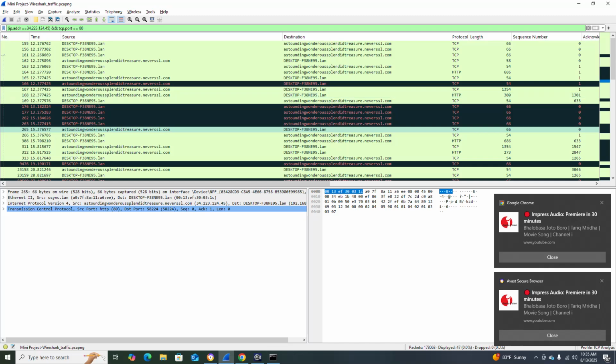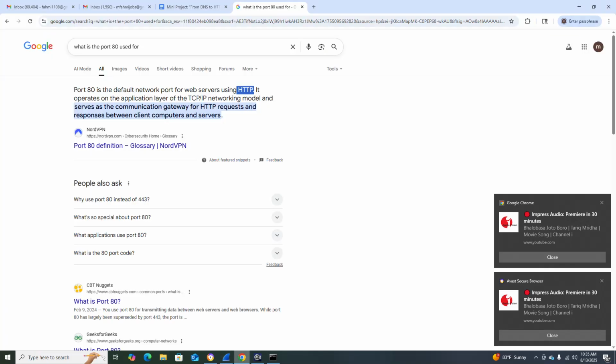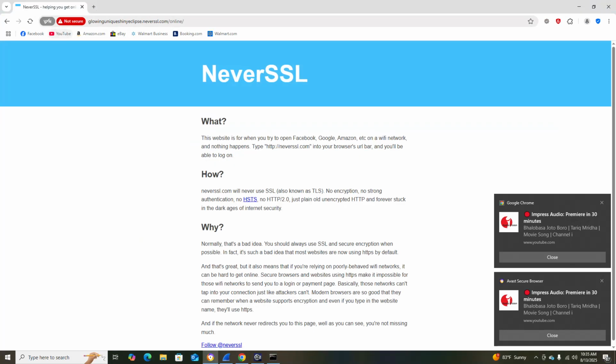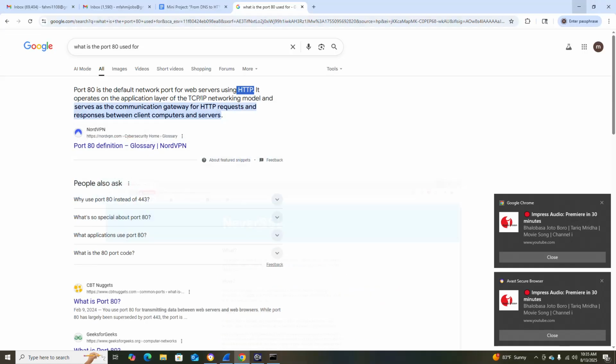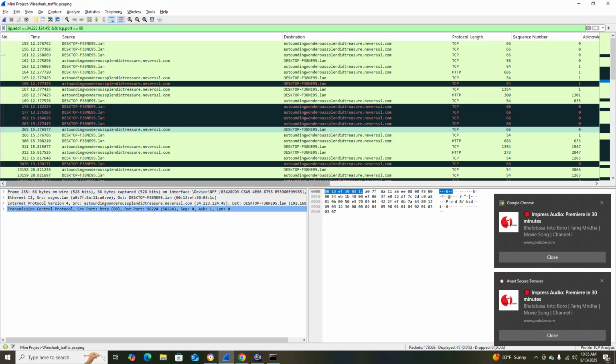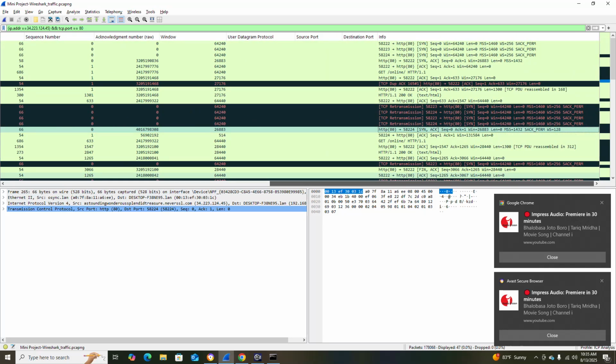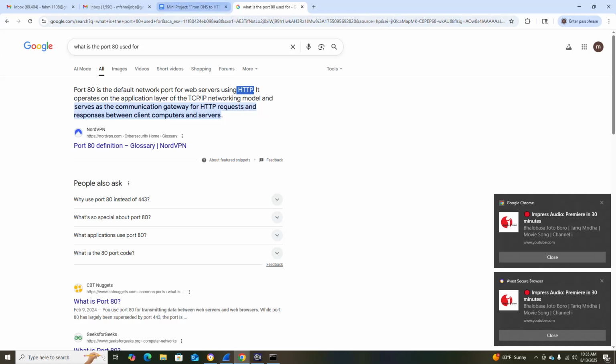Because you remember that I used HTTP here, so this is not secure. That's why it is the HTTP protocol, which uses port 80, and that's why I also wrote TCP port equal to 80.